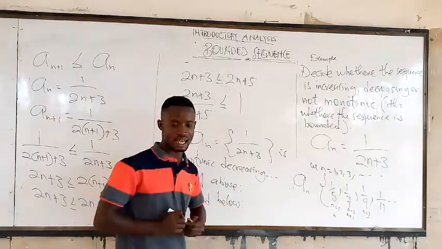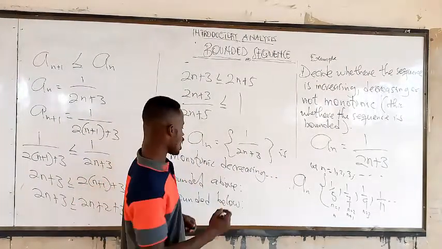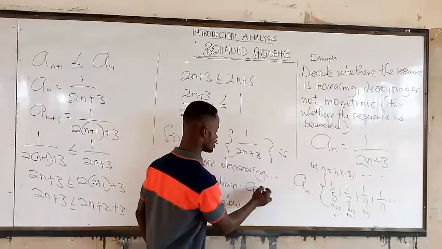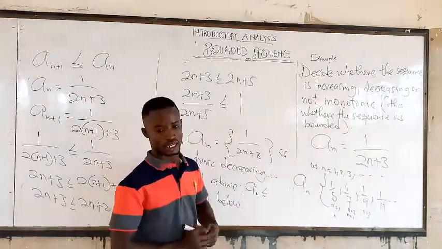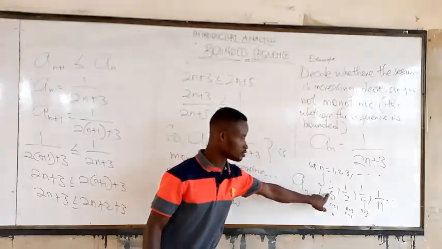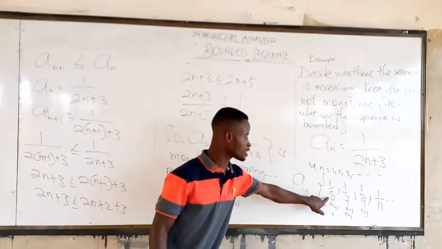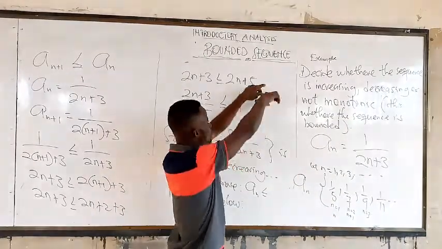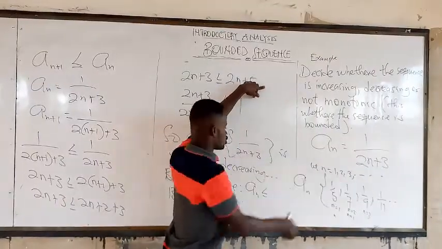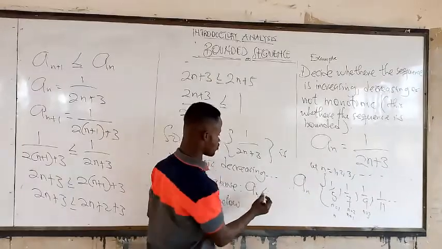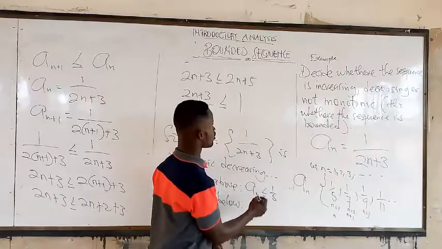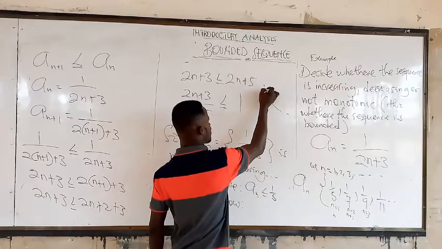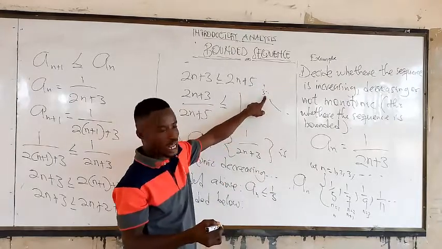It is bounded above, a of n less than or equal to, because it is from this that it starts decreasing. So from 1 over 5, it starts decreasing. So it is bounded above by 1 over 5. It starts from 1 over 5, and that's where it is bounded above.